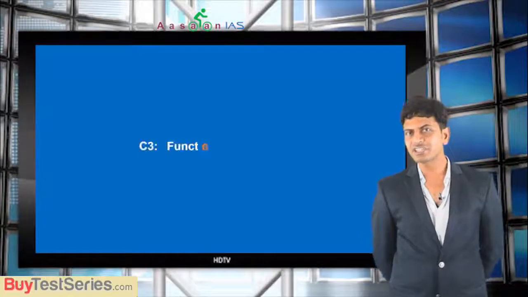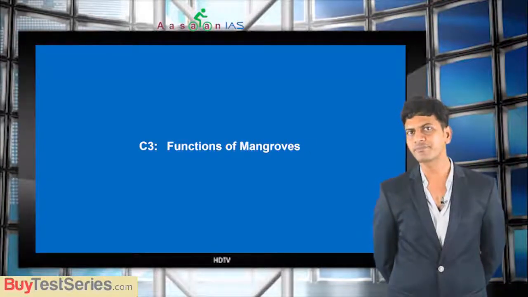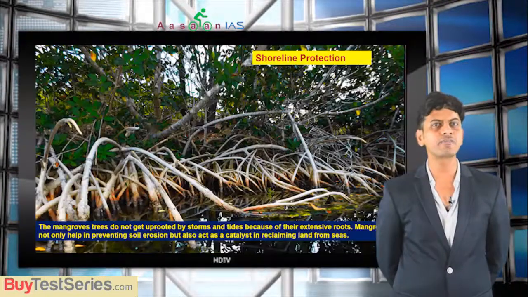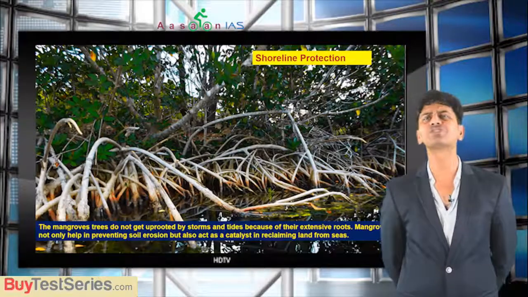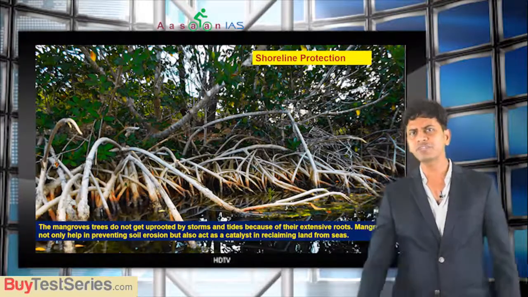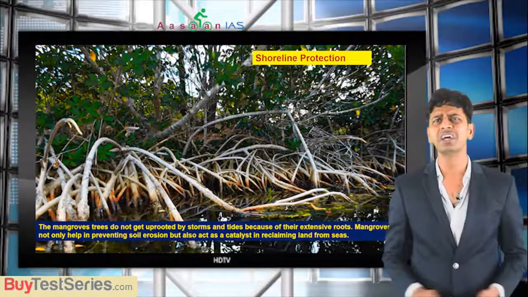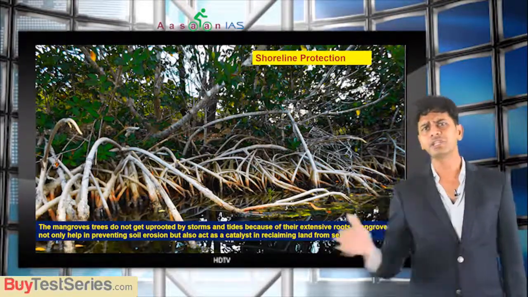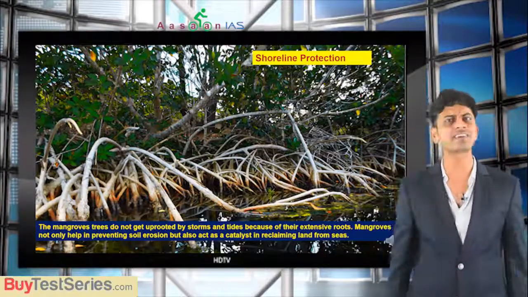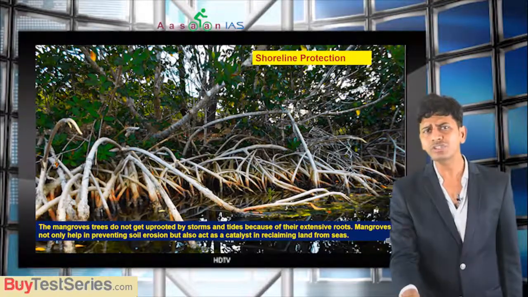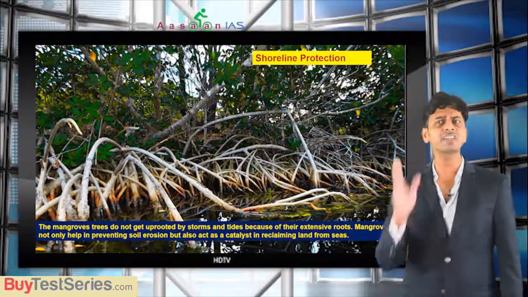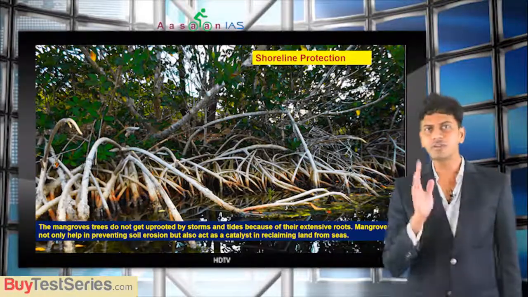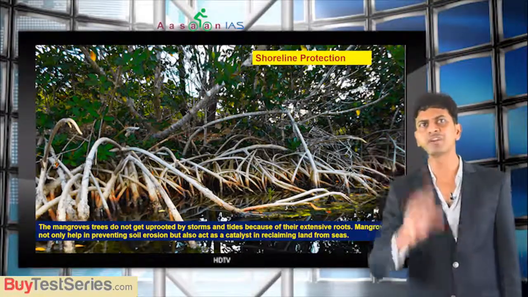Then we will see the functions of mangroves. What are the benefits? First is a very important one. They have very extensive roots. You can see in the figure, the mangrove trees have so many extensive roots, and they are very strong. They do not get uprooted. If they started getting uprooted just from tides, they could not survive in such conditions. So they have very strong, extensive roots. That's why they protect the shoreline. They are even helpful at the time of a tsunami.